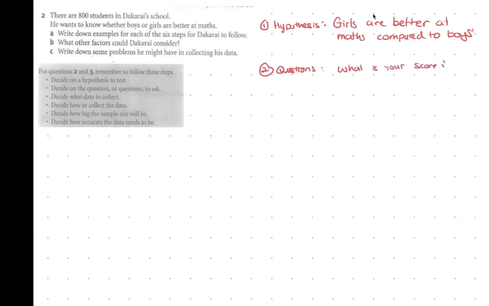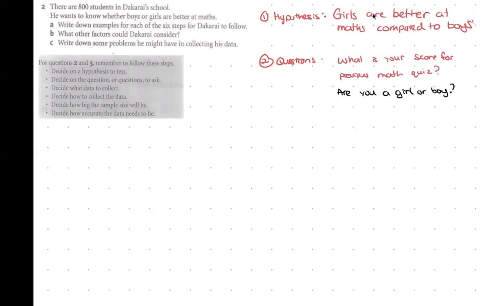What is your score for the previous math quiz? Or it can also be, are you a girl or boy? These questions, we can put on a paper as a questionnaire, and we can just give it out. Okay, decide what data to collect.